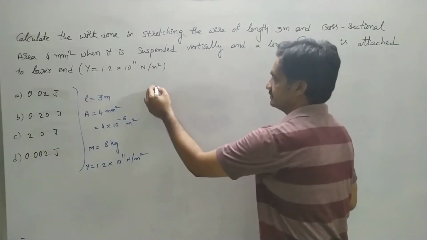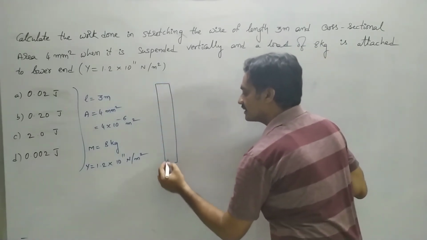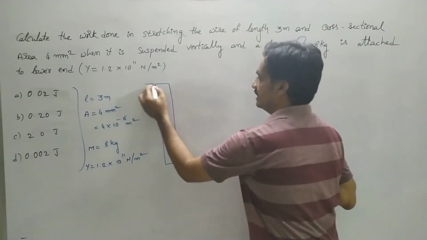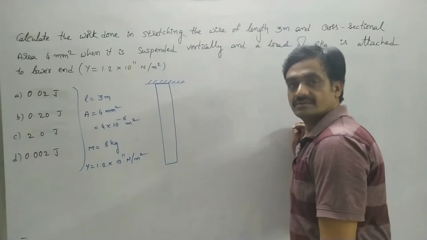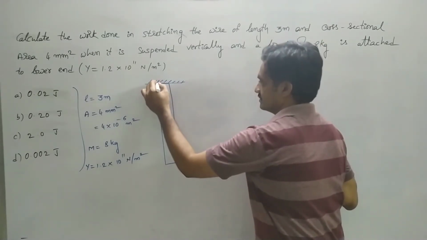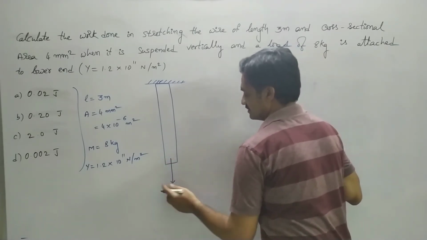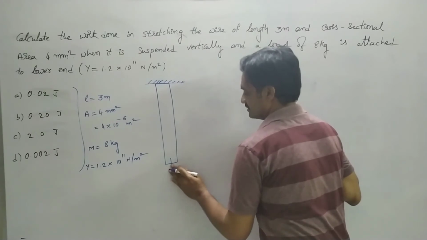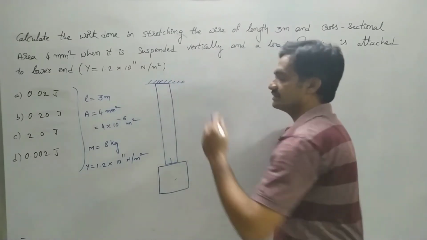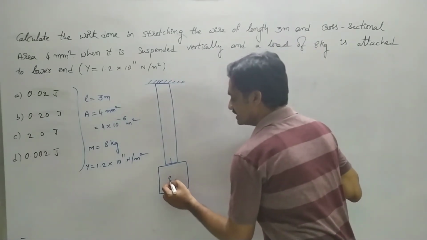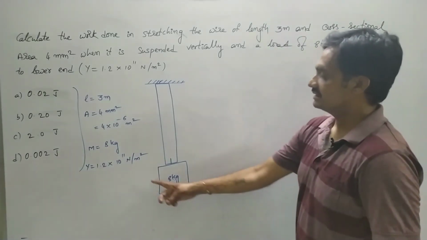So here I am going to consider a wire whose upper end is fixed to a rigid support, whereas the lower end is attached with 8 kg, like this.